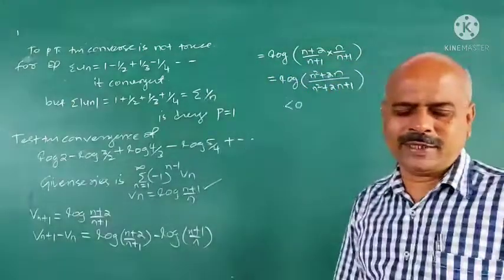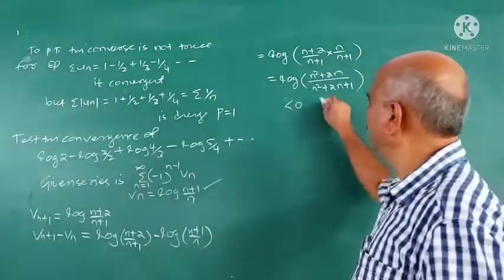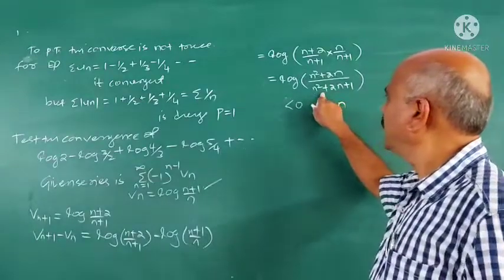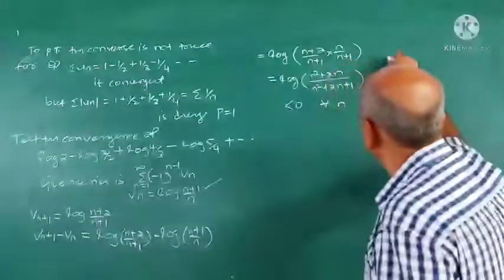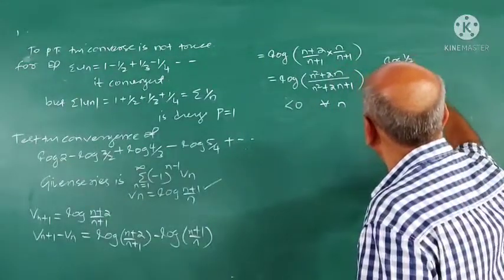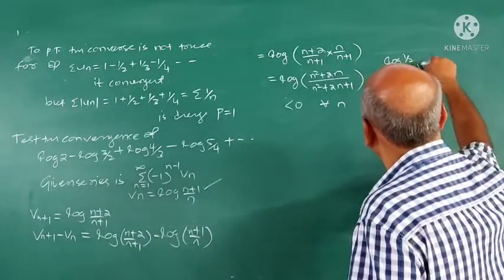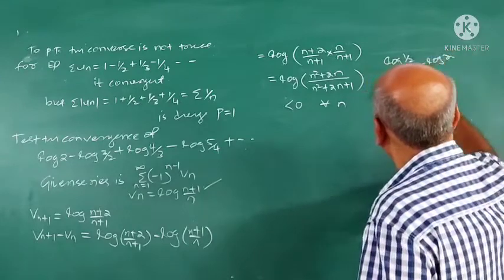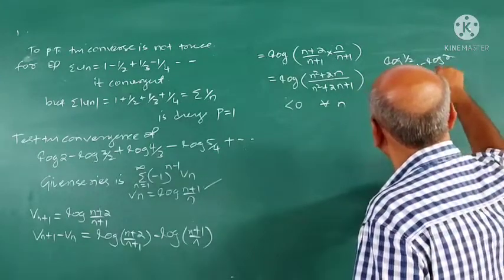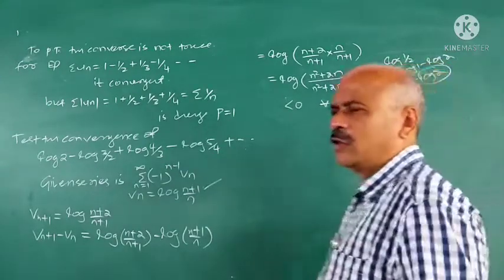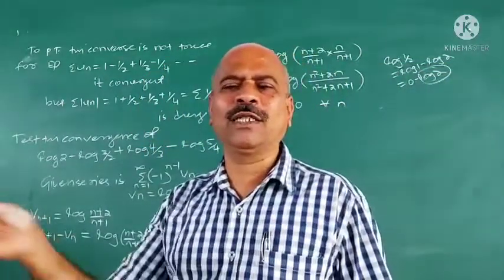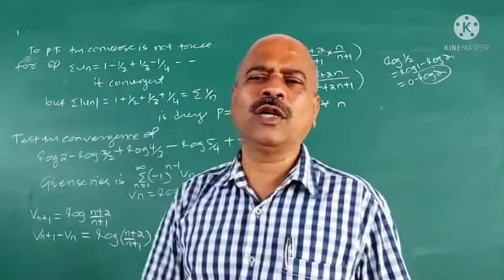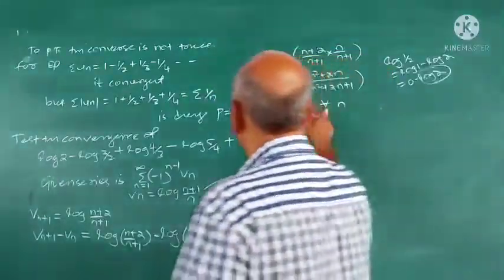Why is it less than 0? This is less than 0 for all n, because the denominator is greater than the numerator, meaning the log of that is less than 0. Example, log half. What is log half? Log half is log 1 minus log 2. Log 1 is 0. 0 minus log 2, it is negative. So, if the numerator is less than the denominator, the log of that quantity is negative. Less than 0 for all n.